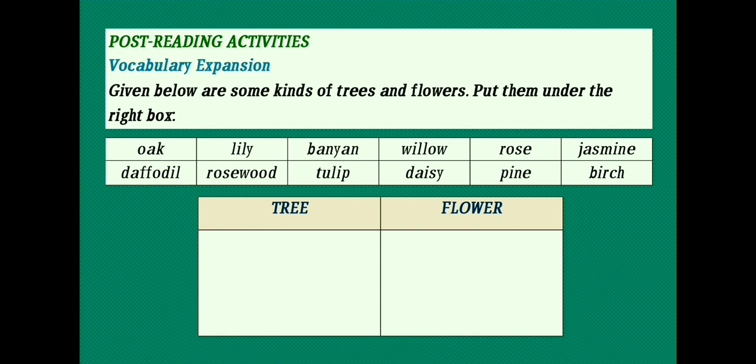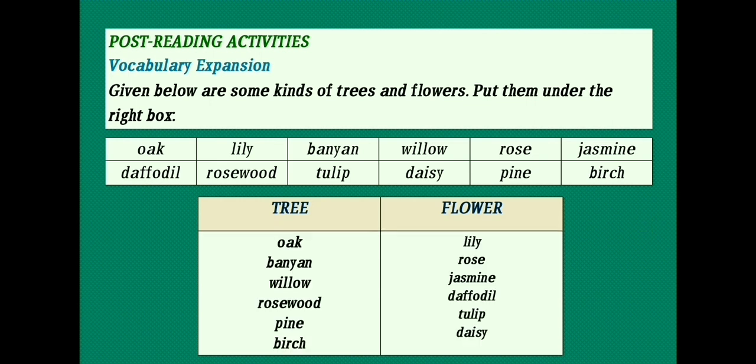Good. Let's check out the answers. Dear students, answers are in front of you. You can tally your answers with this list. First of all, I am going to tell you the list of the trees.